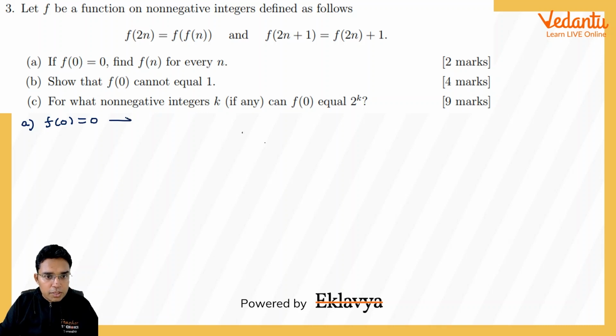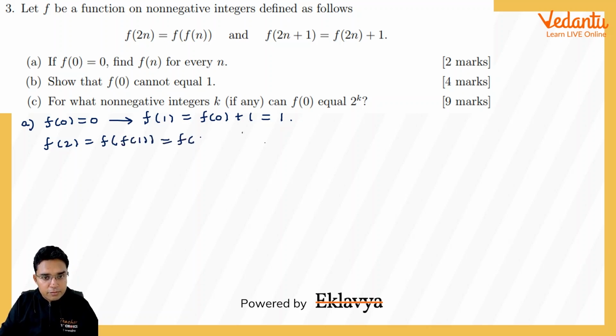Okay, so using this second definition, where f of 2n plus 1 is f of 2n plus 1, putting n equal to 0 here, we will get f(1) equal to f(0) plus 1, hence this will be equal to 1. Now f(2), if we need to find, we can write using the first definition with n as 1, so f of f(1), and f(1) is 1, so we get f(2) to be equal to 1. Now similarly, if we find f(3), this will be f(2) plus 1, so that will be 1 plus 1, that is 2.